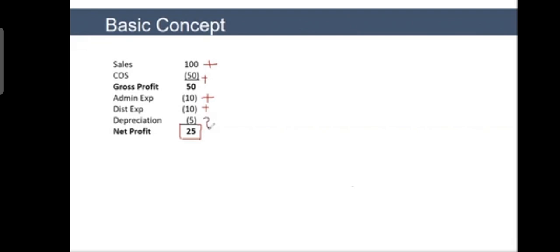And the question is, whom did you pay this? So you did not pay this money out. This $5 is subtracted from 50. So it was decreased from, or eliminated or deducted from your earnings, but you did not pay out. This cash is still within the business. It is not being paid out.